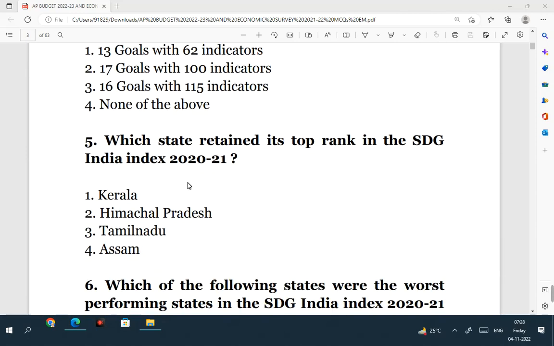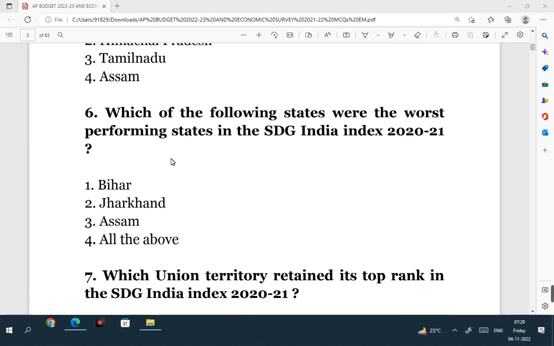Which state retained its top rank in the SDG India Index 2020-21? It is Kerala. Kerala is the state which retained its top rank in the SDG India Index of 2020-21. When it comes to Himachal Pradesh and Tamil Nadu, they have ranked second after Kerala in this index of 2020-21.